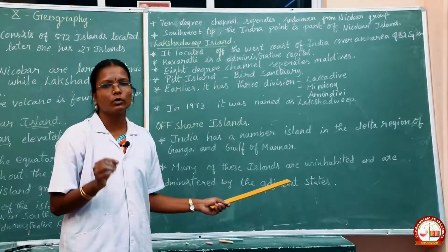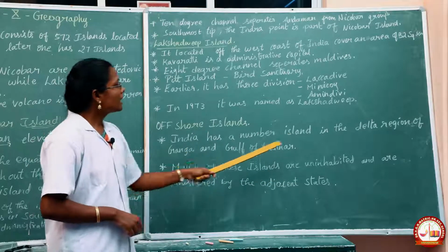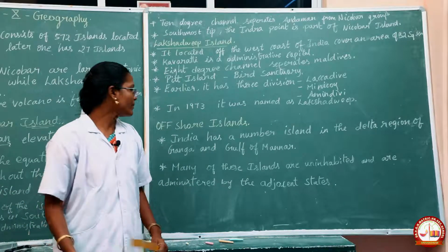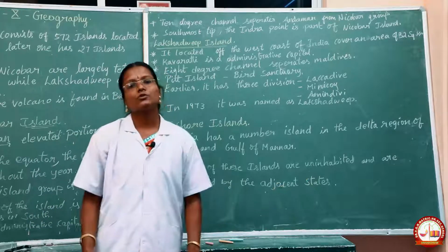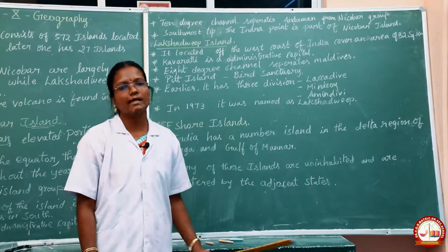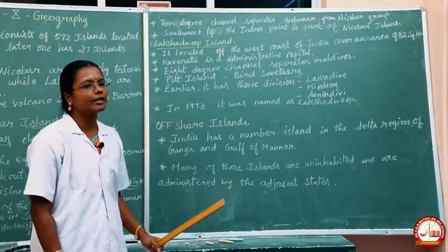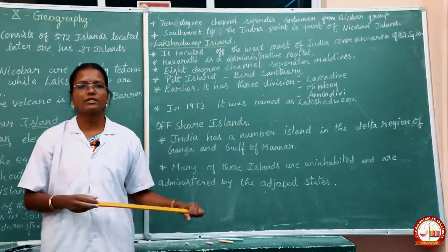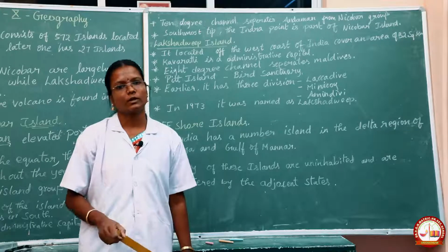You can see more dotted points, those are islands, and in the delta region of the Ganga there are also more islands, and many of these islands are uninhabited. So in most of these islands people are not living, but they are administered by the adjacent states. Adjacent states means the states nearest to the island administer these islands.